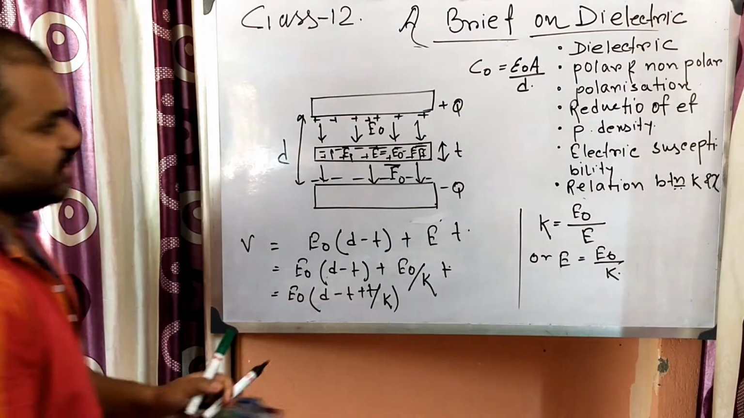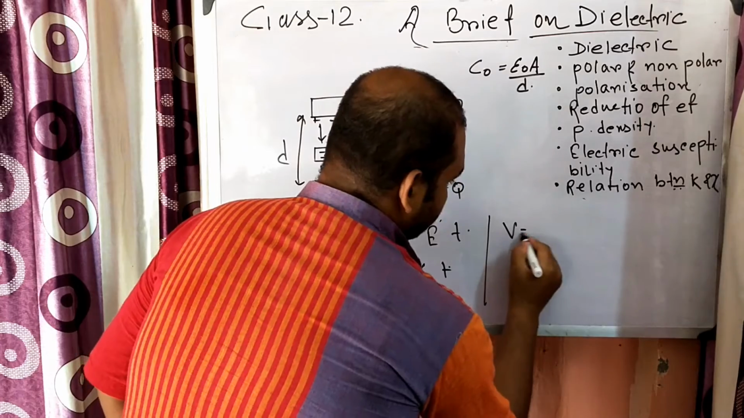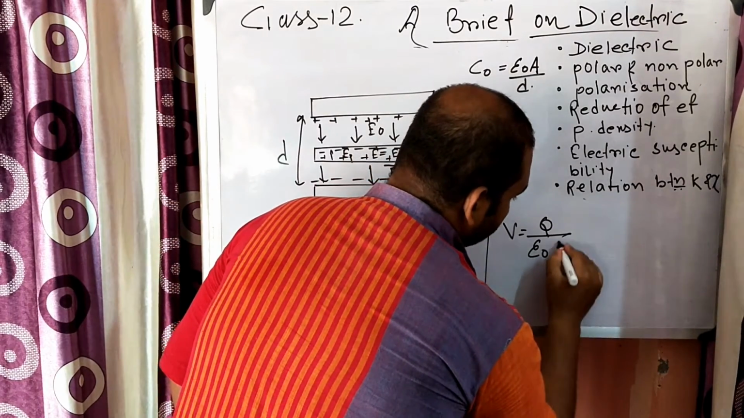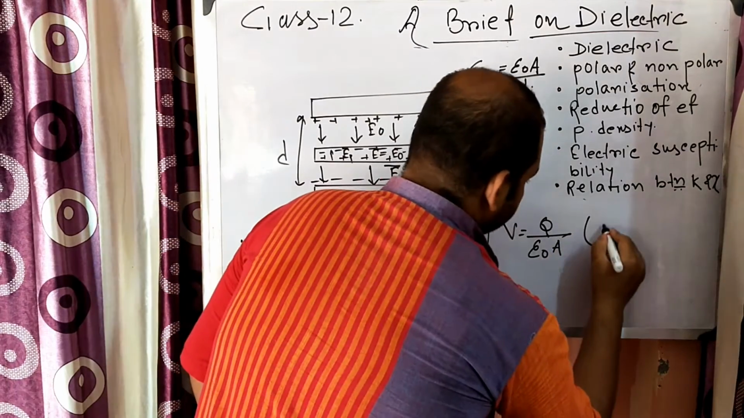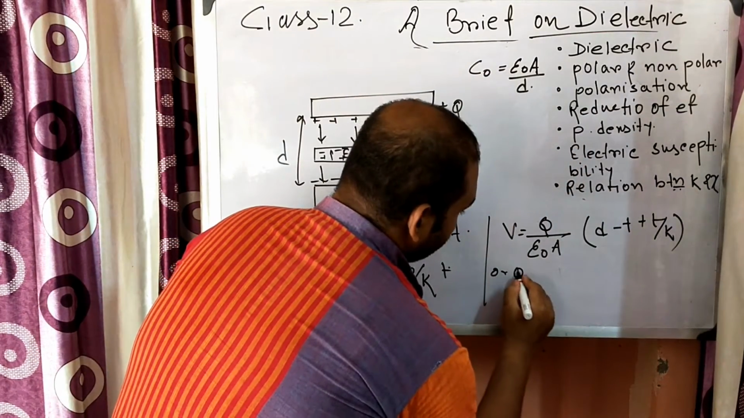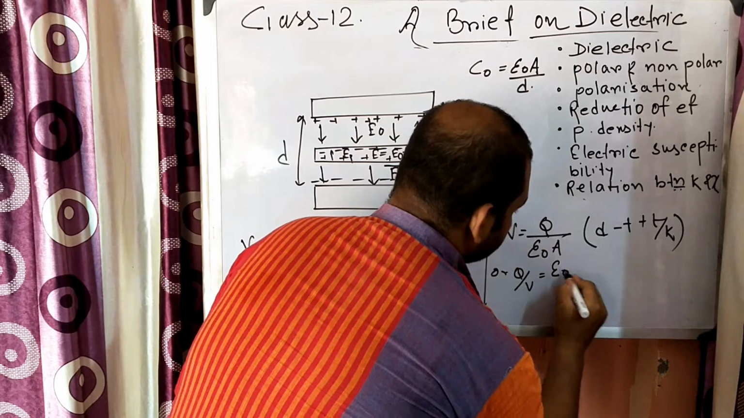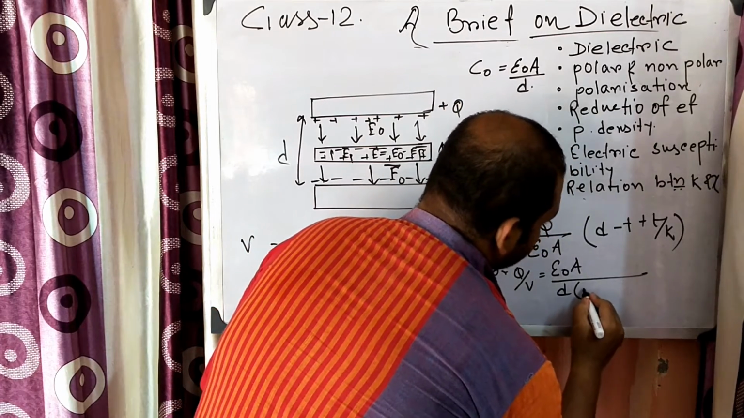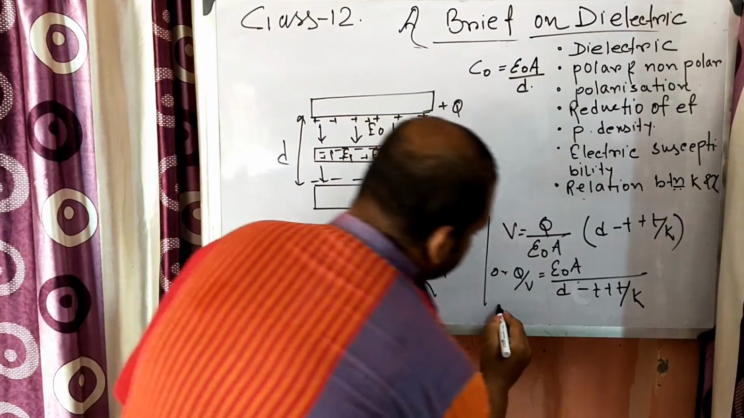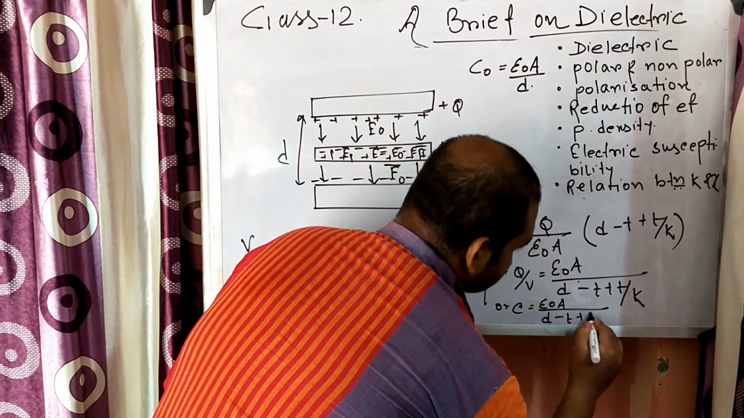Now E0 can be written as Q by epsilon 0 into A. So V can be written as, instead of E0, Q by epsilon 0 A, into D minus T plus T by K. So we can write Q by V is equal to epsilon 0 A by (D minus T plus T by K). Q by V is equal to C. So C is equal to epsilon 0 A divided by D minus T plus T by K.